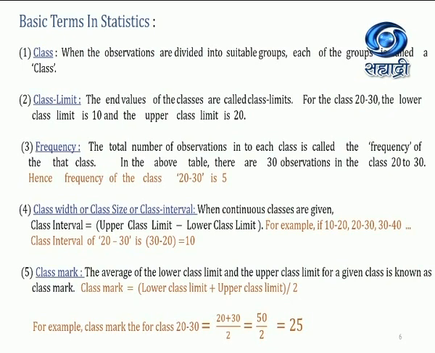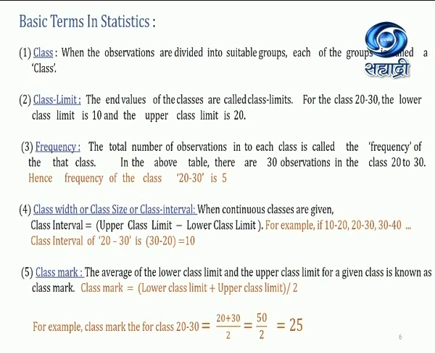Now class width, or class size, or class interval. When continuous classes are given, how can we find out the class interval? We have a formula: class interval is equal to upper limit minus lower limit. For example, 10 to 20, 20 to 30 are classes. The class interval of 20 to 30 is 30 minus 20, which is equal to 10. We subtract the lower limit from the upper limit, so that is 10.